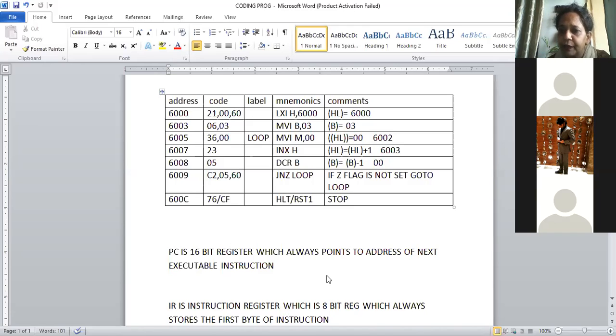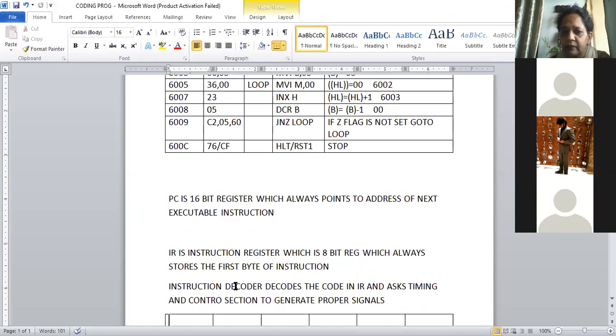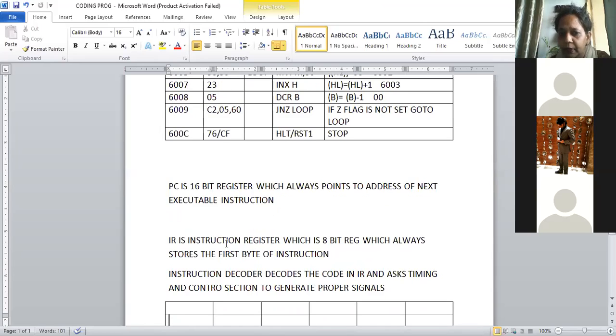Now how everything works in 8085. Now there is another register which is not accessible to the user, that is IR, the instruction register, correct? This instruction register always holds the first byte of any instruction.